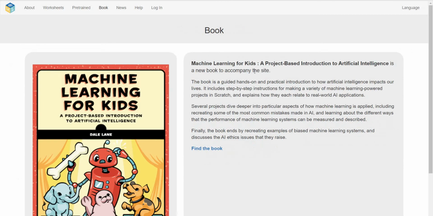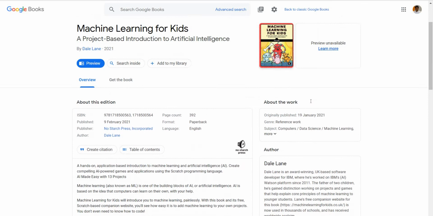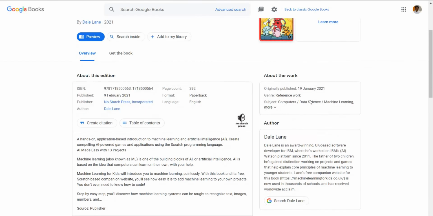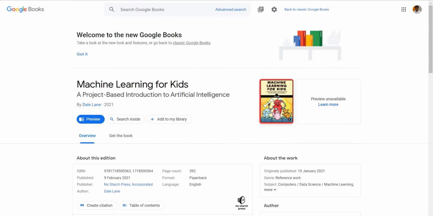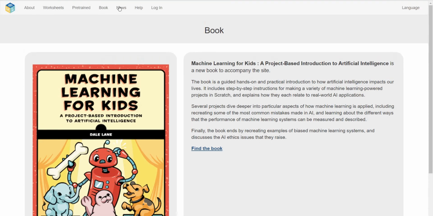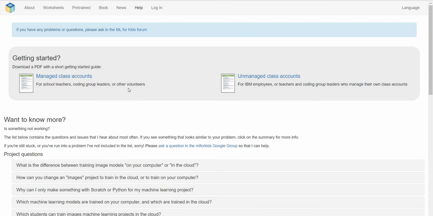Okay, and books, so these are all machine learning for kids books that are available, so you can choose based upon your interest, and you can find more books in Google Books also. So here you can read through these books and try to understand. And apart from this, news, so here you will get the news update about machine learning. And help, you can go here for how to manage accounts and how to create your students, all those things you can work on over here. Okay, so if you want to add a student, you can add a student.